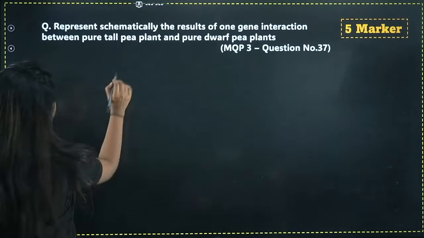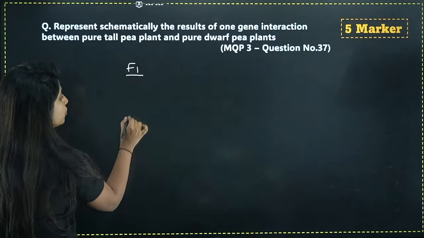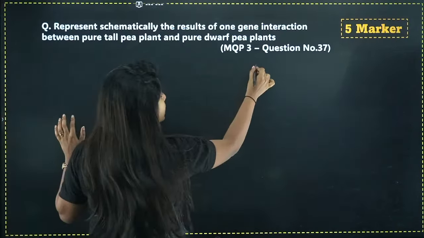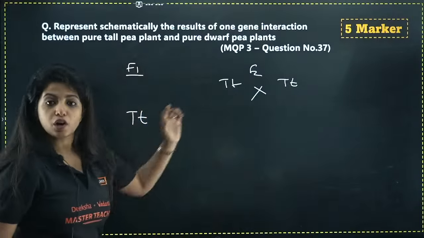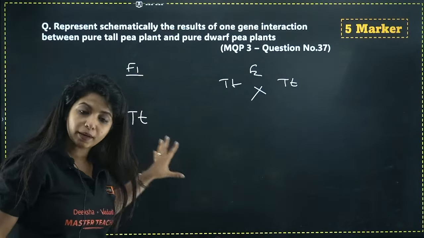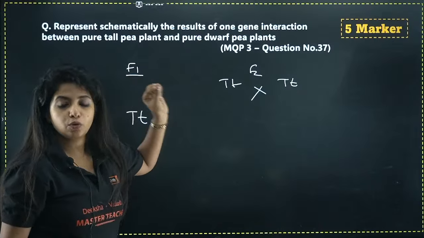So first explain about the F1 generation, how do we get capital T, small t, and then in the F2 generation explain how capital T, small t is being crossed. You have to explain it fully and properly, and you will be able to do it.